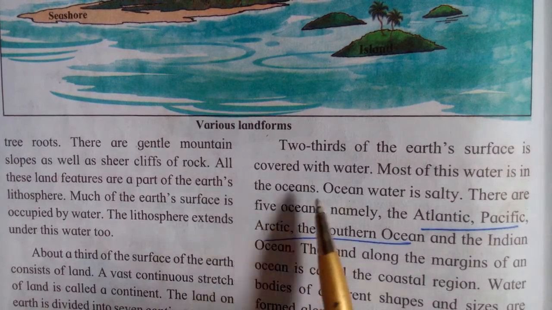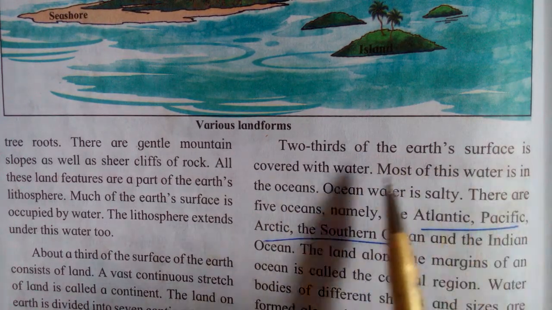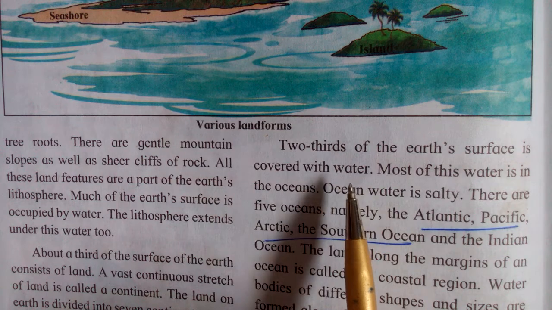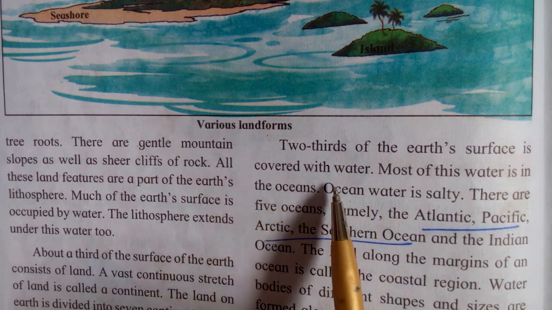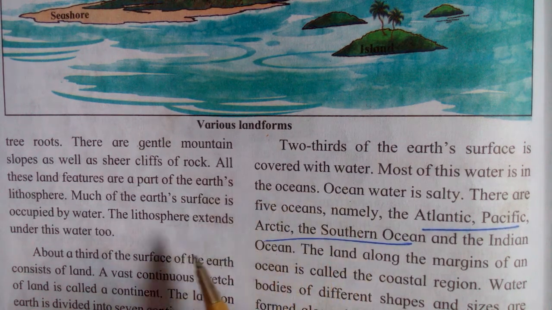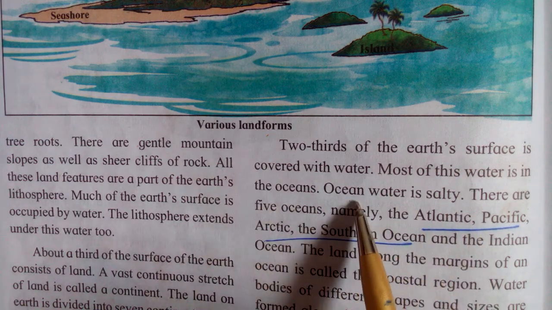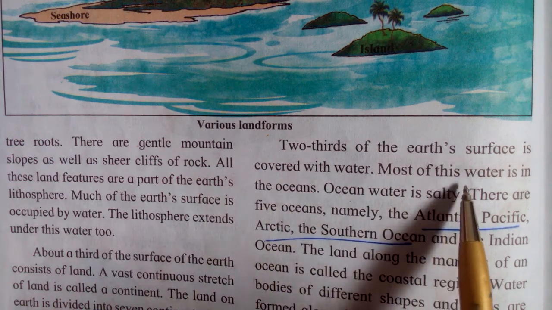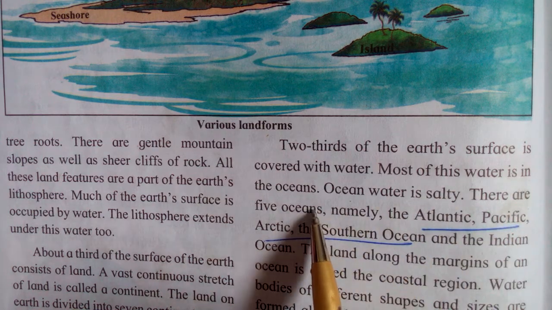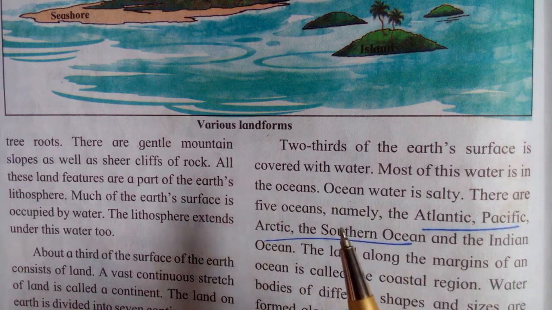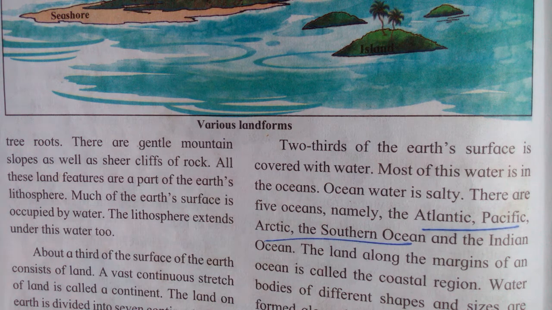Then see, 2/3 of the earth's surface is covered with water. We saw this in the figure. 1/3 part is covered with land and 2/3 part is covered with water. Most of this water is in the ocean; about 97% of the water is present in the ocean.